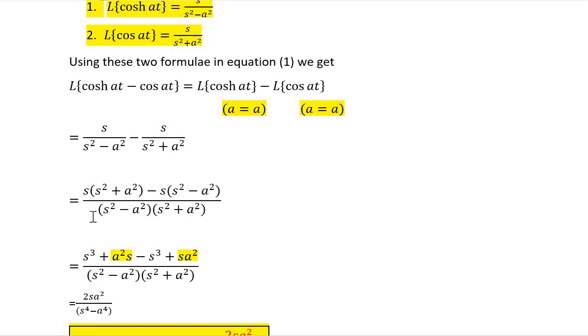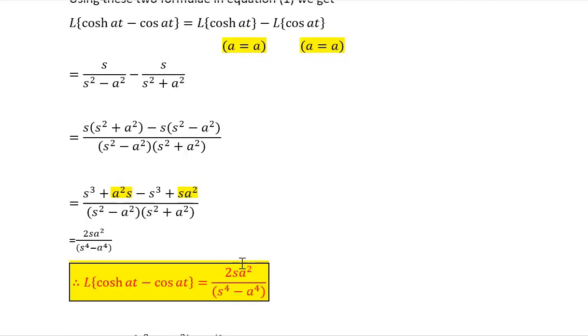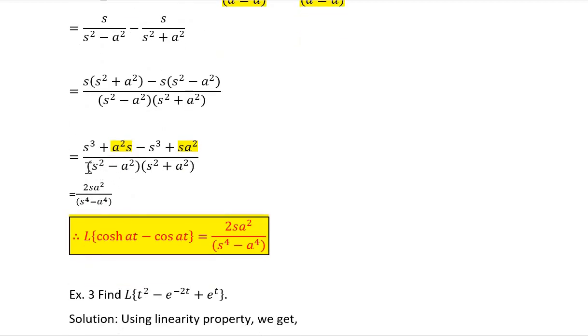equals to, so multiplying this will give s cube plus a square s minus s cube plus s a square, and divided by, if you observe this is a minus b into a plus b sort of, where a is s square and b is a square. So a minus b into a plus b will be a square minus b square. So this becomes s raised to 4 minus a raised to 4. And this combines to give 2sa square, and this gets cancelled. So finally Laplace of cos h at minus cos at is 2sa square upon s raised to 4 minus a raised to 4.